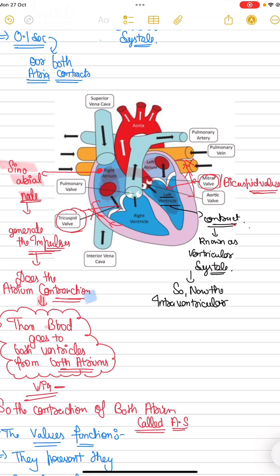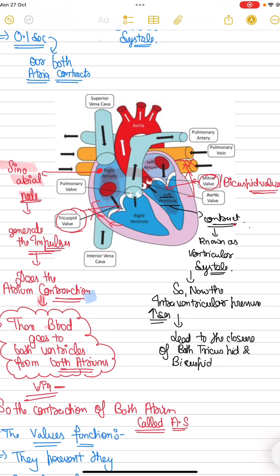Now the intraventricular pressure is increased, meaning the pressure in the ventricles, as the blood has now filled them, which leads to the closure of both the tricuspid and bicuspid valves. Why? To prevent the backflow, so the blood will not go to the atria.